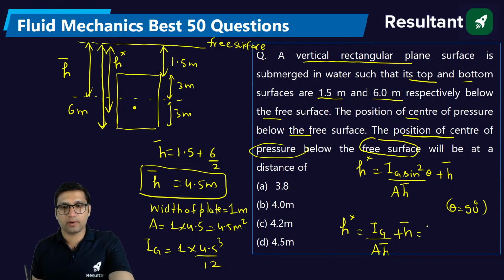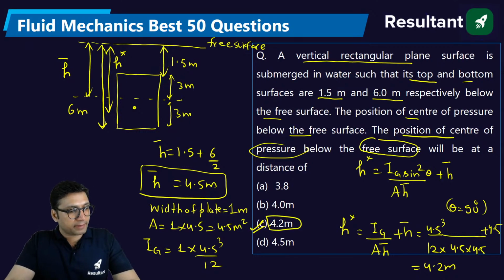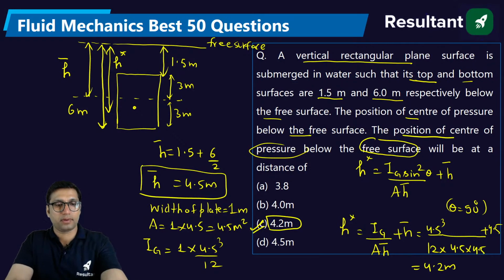This will be 4.5 cubed by 12 into 4.5 into 4.5, plus 4.5. When you solve it, you will get the position of the center of pressure, which will be 4.2 meter. Are you all getting 4.2 as the answer? Tell me. H bar is 3.75. How are you all finding 3.75 as the h bar?